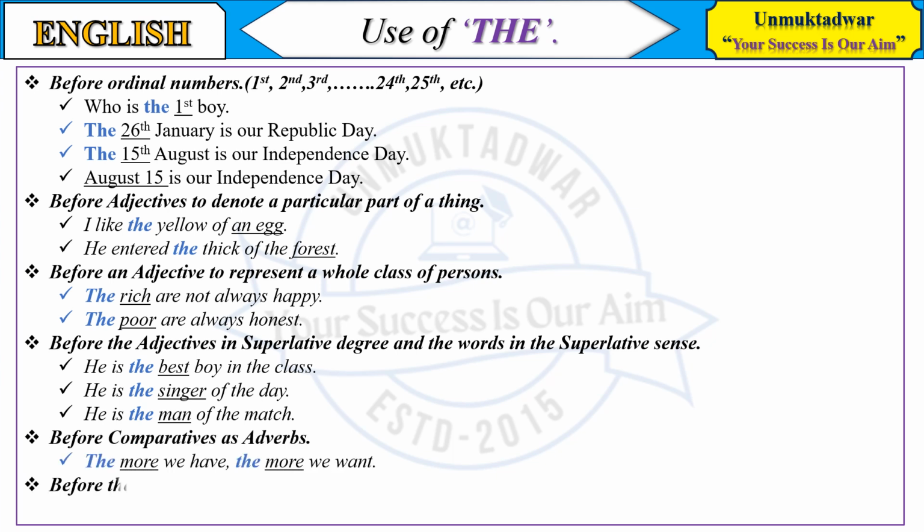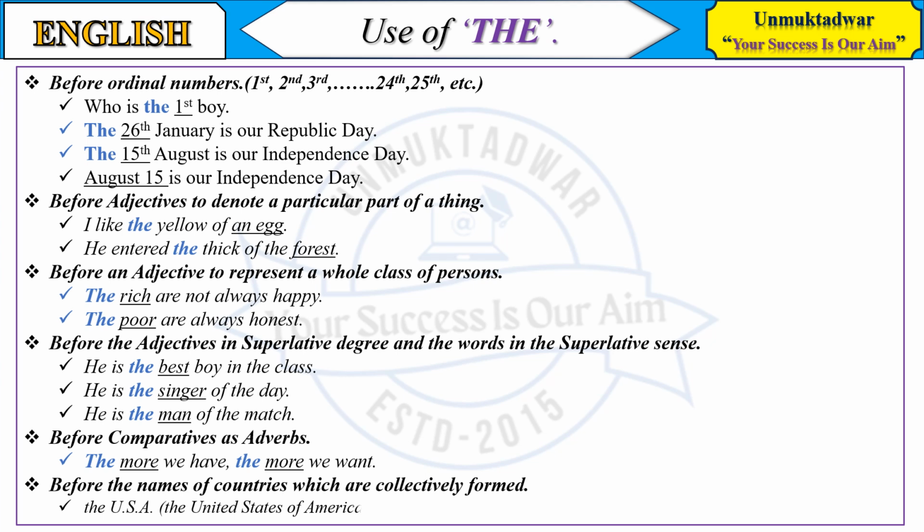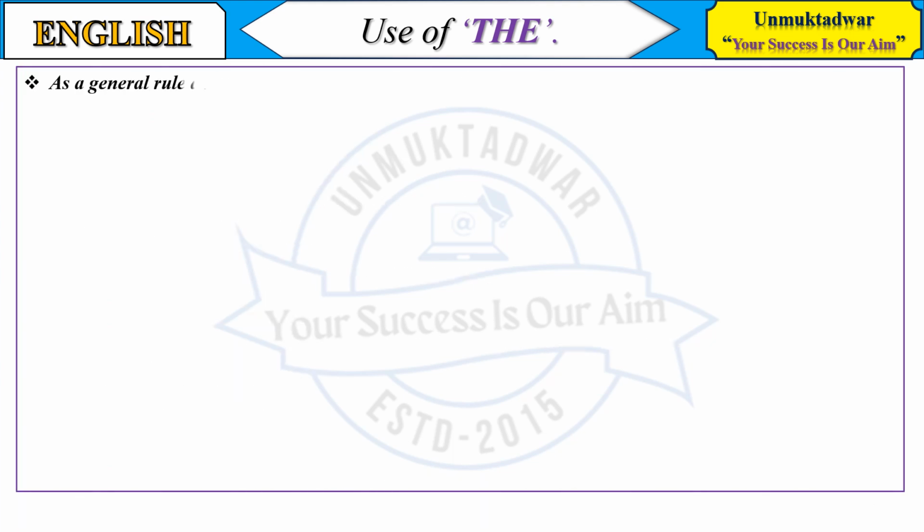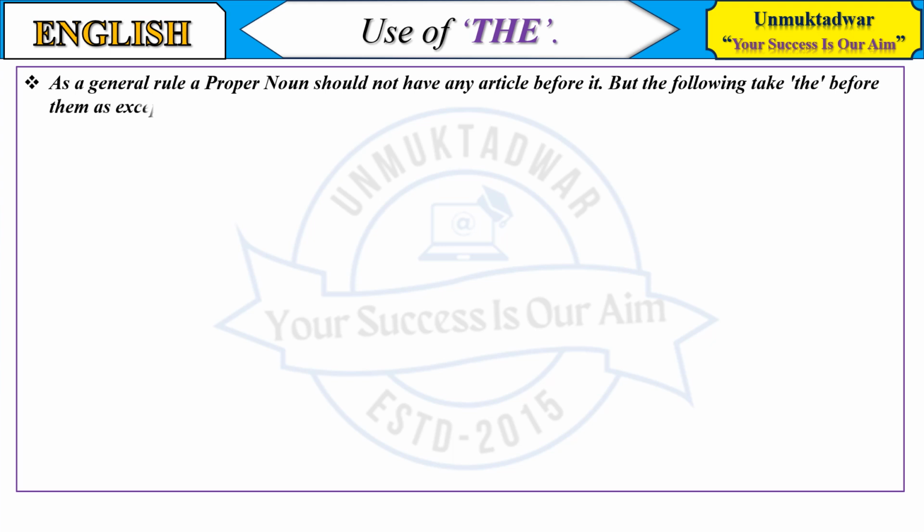Before the names of countries which are collectively formed. The USA, the United States of America. The UK, the United Kingdom. But not before India, England, America. A general rule: a proper noun should not have any article before it. The following take the before them as exceptions.